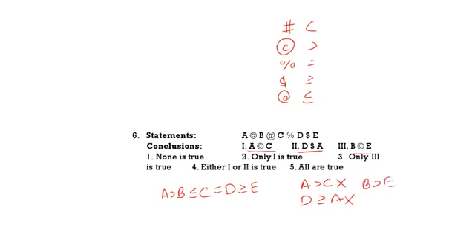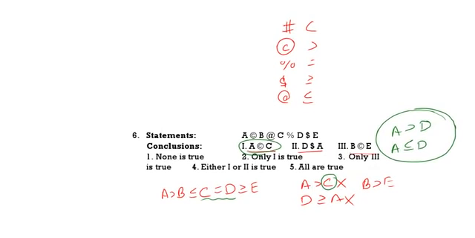So here which one follows? See here one thing carefully. C is equal to D is there. That means in place of C we can take D. So here this can be written as A greater than D, because C is equal to D. D greater than or equal to A can be written as A less than or equal to D.